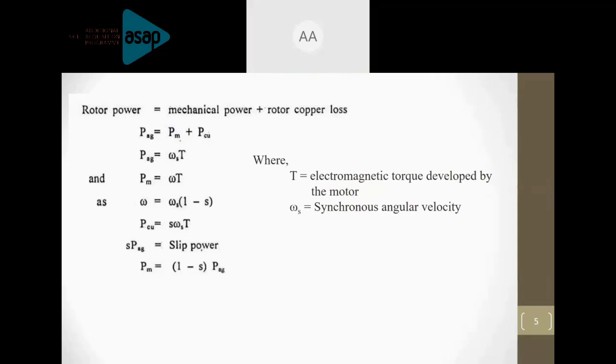Rotor power is equal to mechanical power plus rotor copper loss. That is explained as P_AG equals P_mechanical plus P_copper loss. So the total power, P_AG, that is the air gap power, is equal to the synchronous angular velocity multiplied by the torque, and the other equation which we know is the mechanical power is equal to angular velocity into torque.